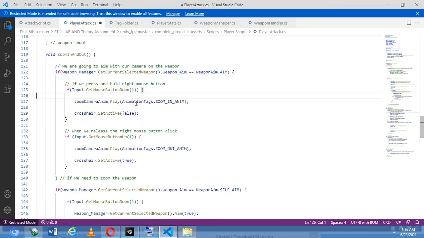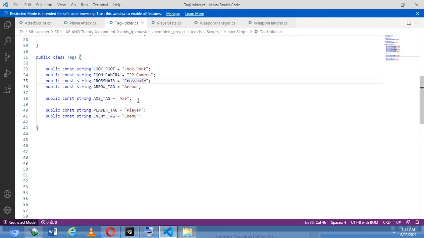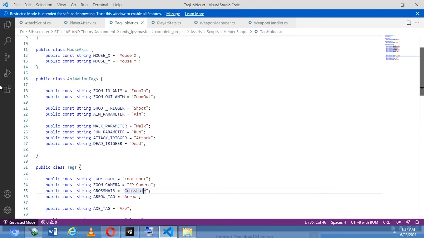So zoom camera anim dot play, animation tags dot zoom in underscore anim. So it will move into the animation tags and play the zoom in tag, which is actually here, the zoom in tag in the animation tags.